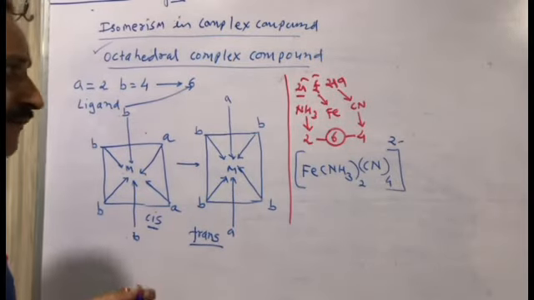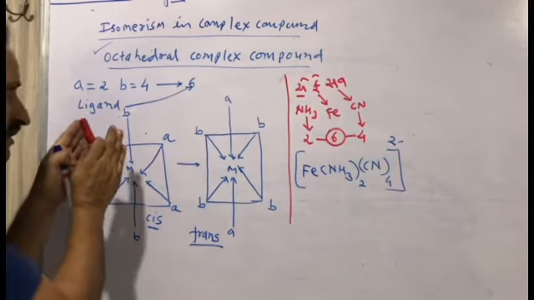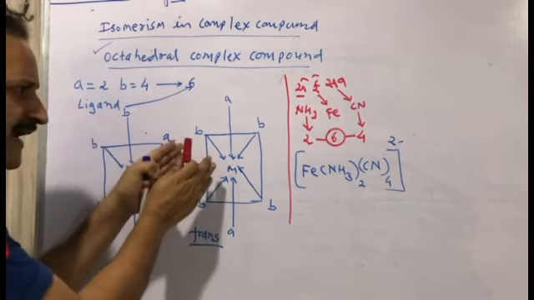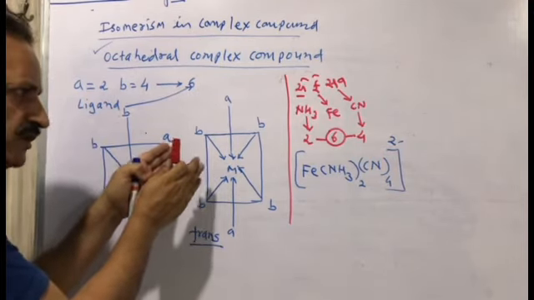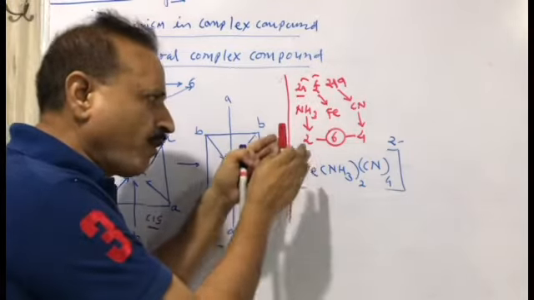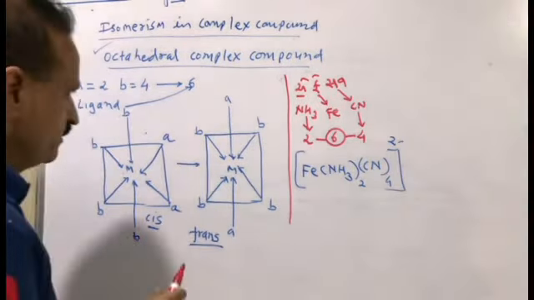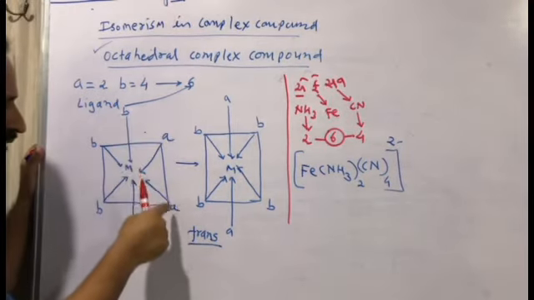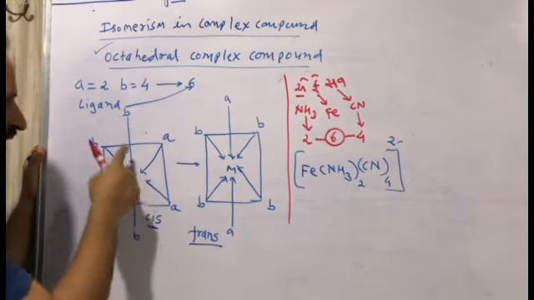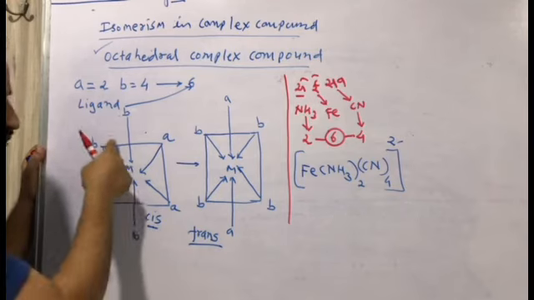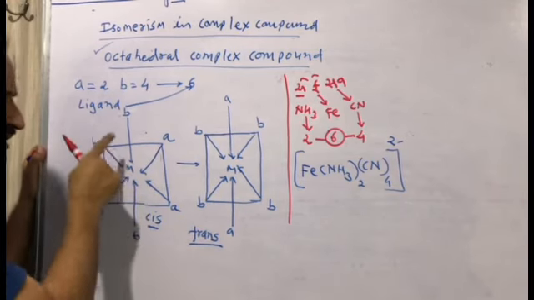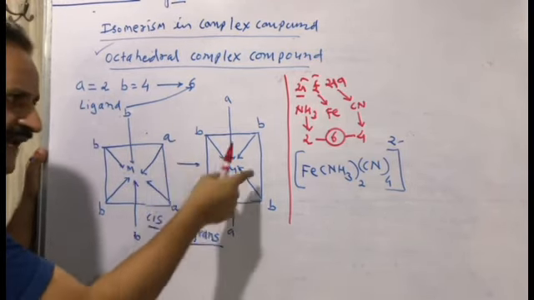Now we will draw the cis and trans structures of this complex compound. How can we draw? You just put ammonia in place of A and cyanide in place of B, and we can form cis, and we can form trans. Let's see.